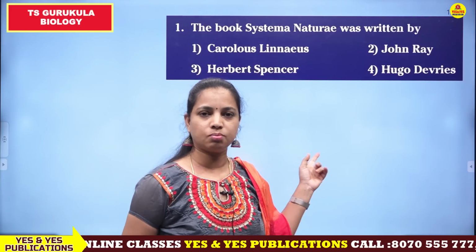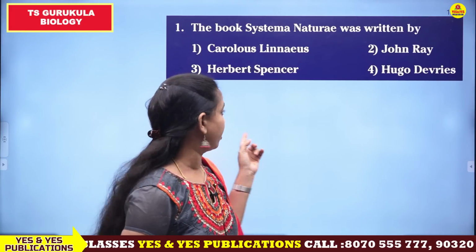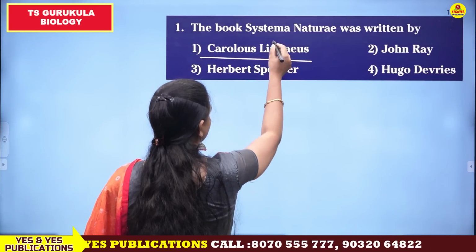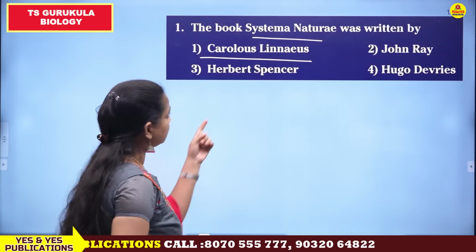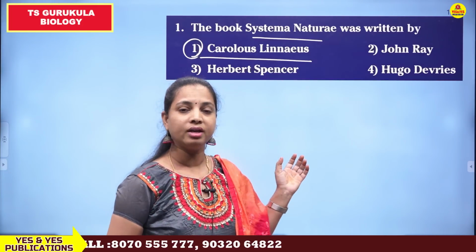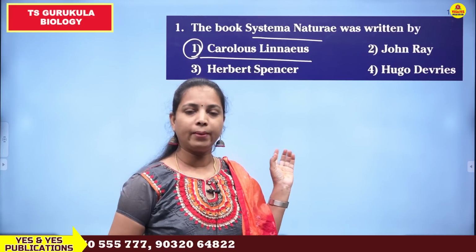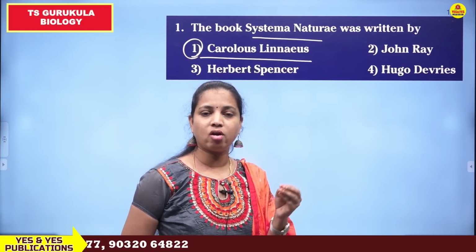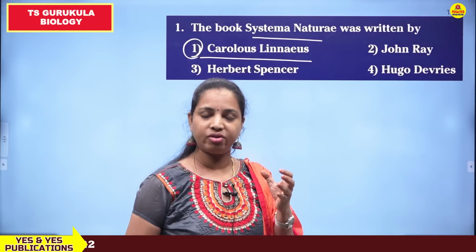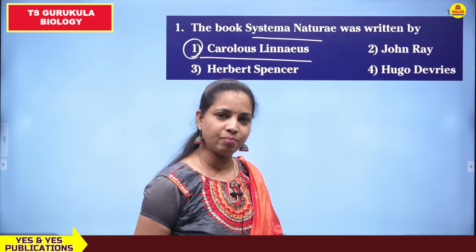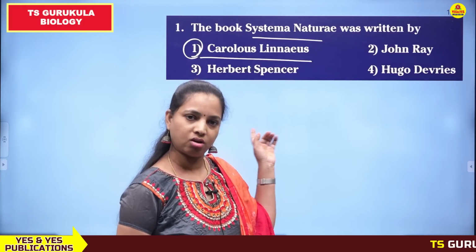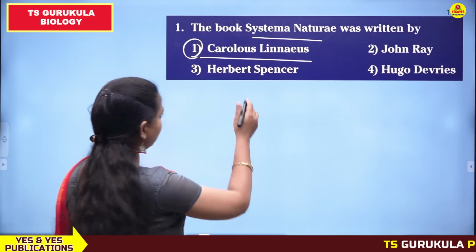So this book Systema Naturae was written by the famous scientist Carolus Linnaeus. Carolus Linnaeus is the author of this book Systema Naturae. What is the importance of this scientist? He is also known for giving the binomial nomenclature system. Binomial nomenclature is the way of naming plants and animals which consists of 2 parts in the scientific name of the organism, genus name and species name. So that binomial nomenclature of living organisms was also given by Carolus Linnaeus.